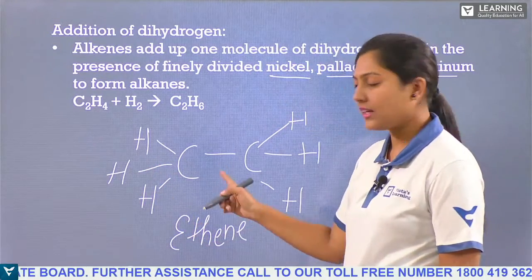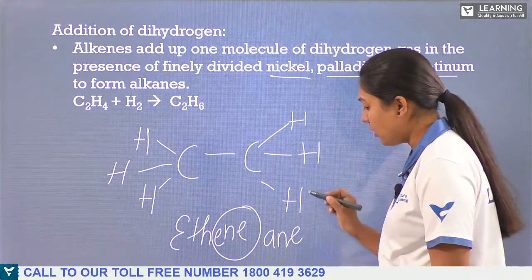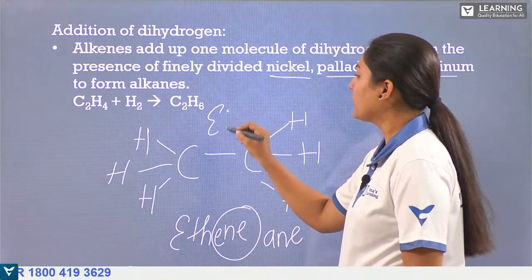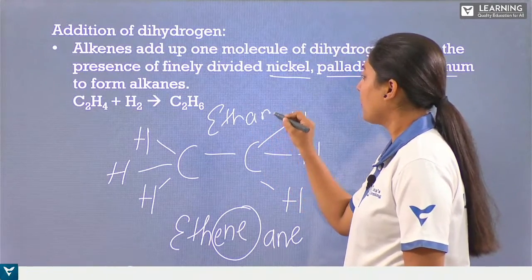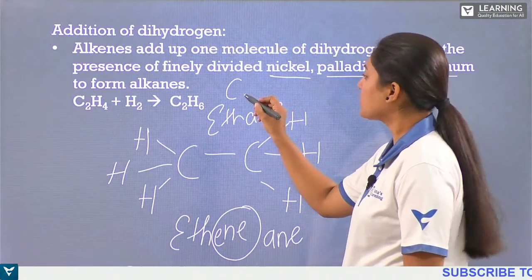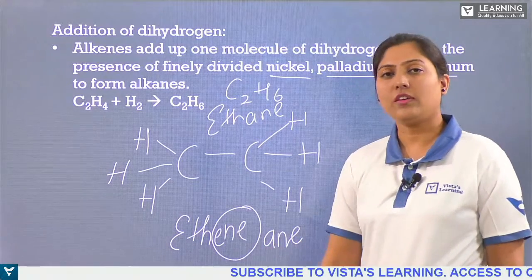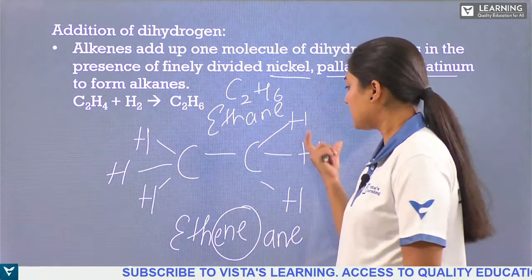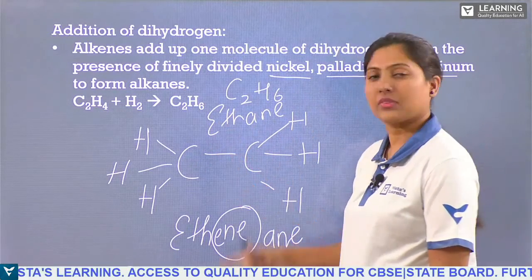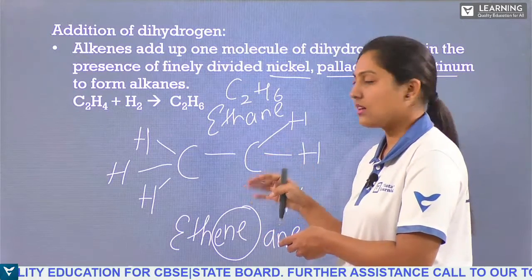So now what do I get? The ene will be broken and ane is formed. So this ethene now becomes ethane. How? By addition of two hydrogen atoms. C2H6 is the molecular formula of ethane. We get 3 plus 3, 6 hydrogen atoms. Addition of hydrogen is this. Understood? This is the first member where we are adding hydrogen.